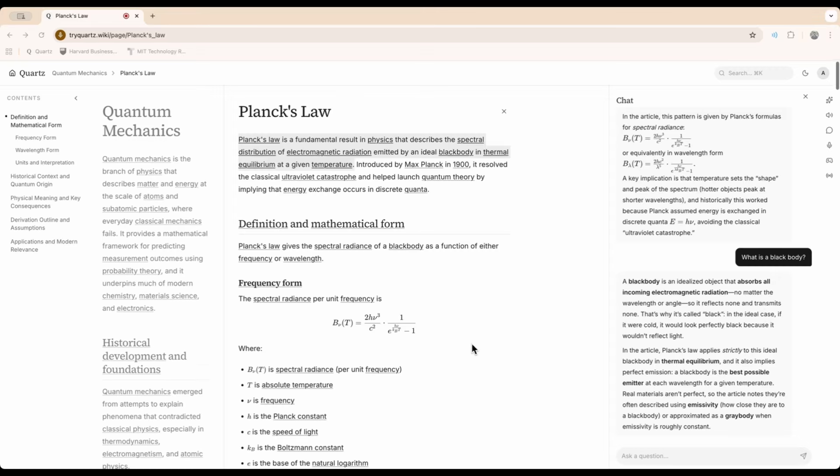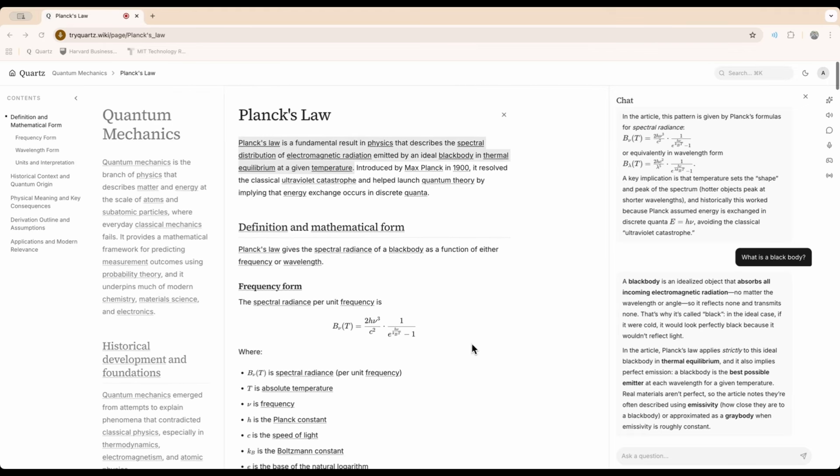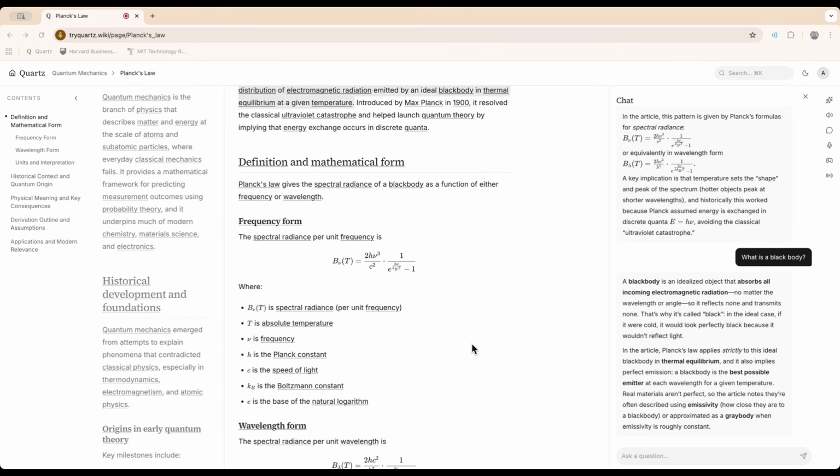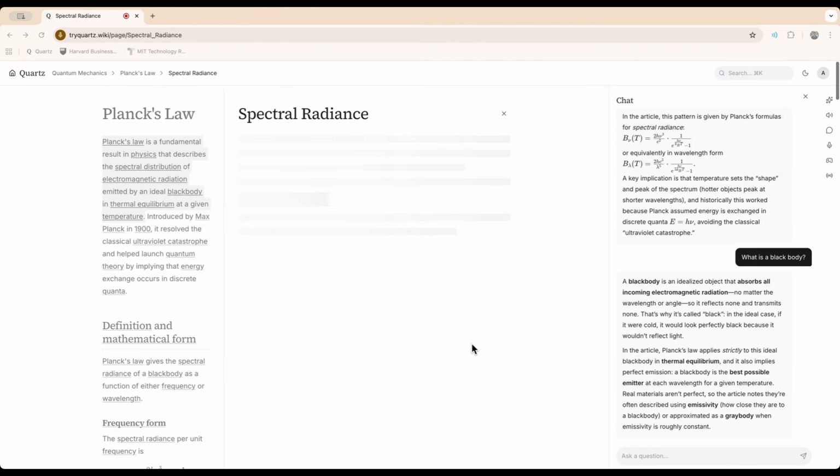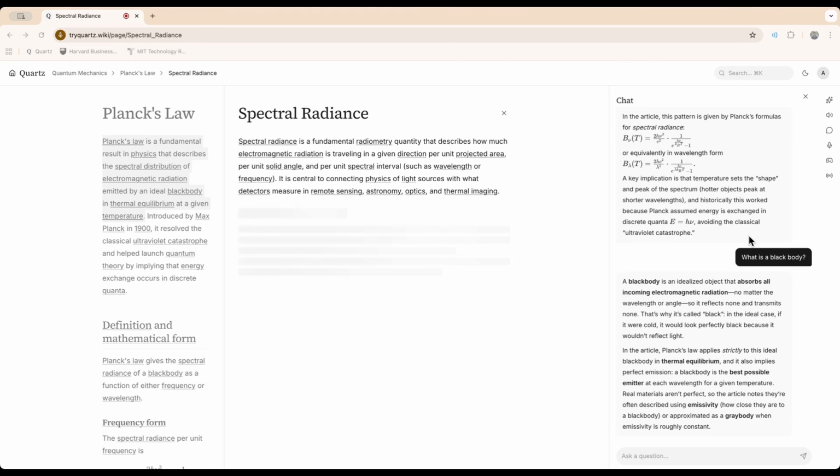And suppose I'm reading through this and I'm like, okay, spectral radiance sounds pretty cool. Can we open up an article on that? Once again, we're going to see it go ahead and parse that request, and it's going to open the article on spectral radiance in a new tab and start generating that respectively.